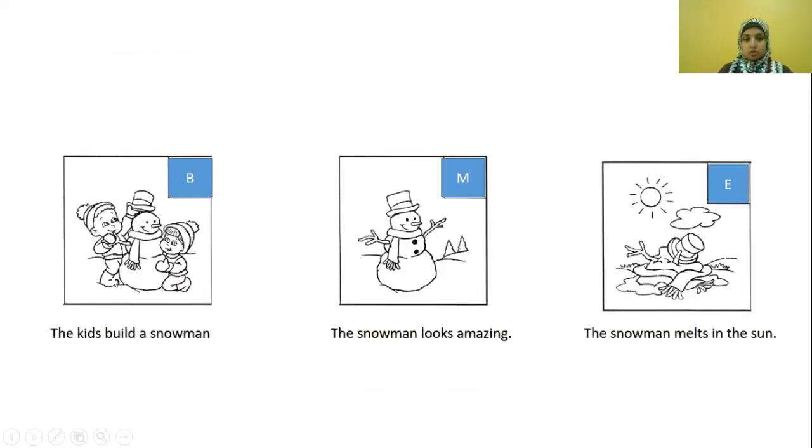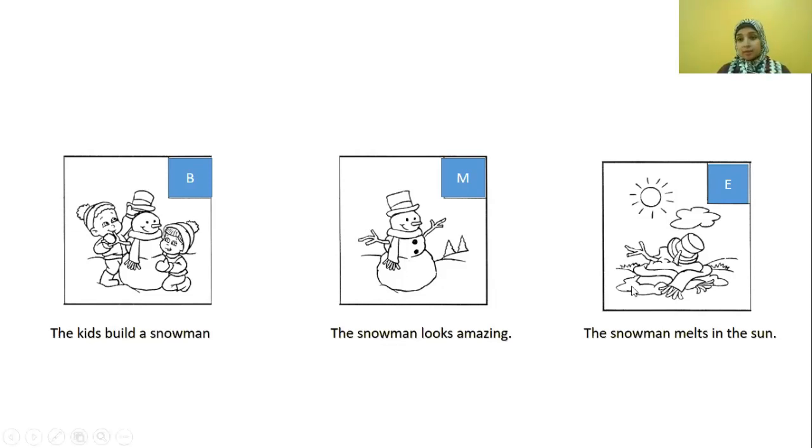These are my answers. Number 1, the kids build a snowman. This is the beginning. B means beginning. So the kids started to build the snowman first. And then the next step, or the middle of the story, the snowman looks amazing. After they finished building, the snowman started to look nice.